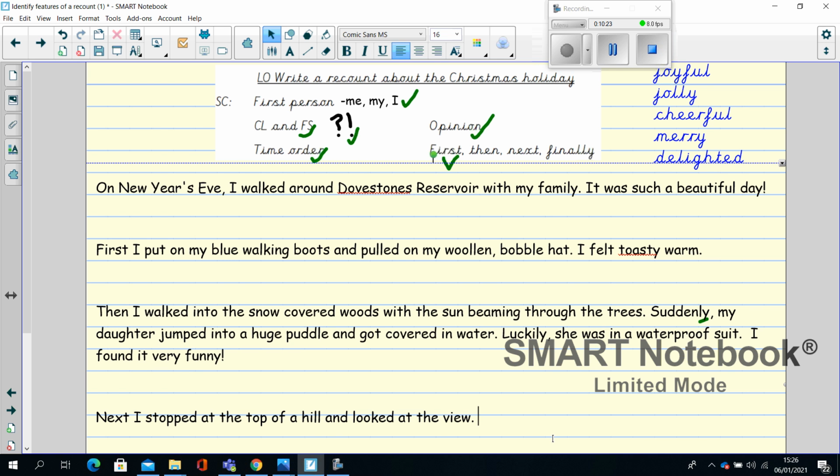So remember, it's a winter day. It's on New Year's Eve. You might remember there was some snow on New Year's Eve this year. I'm going to put the reservoir was glistening in the sun because the water was moving a little bit, so it was shining and it looked sparkly. That's what glistening means. The reservoir was glistening in the sun. In the distance, there were hills with snow on the top.